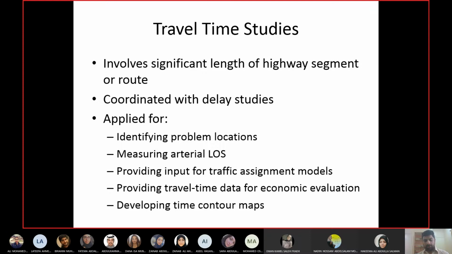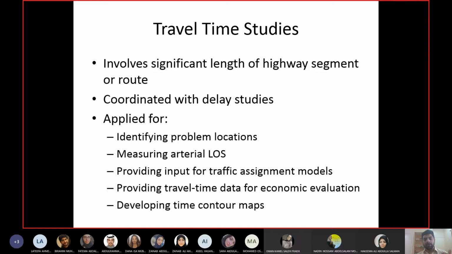So for a travel time study, the requirement is that you should be doing it for a significant length of the highway, the significant length of the road. That length of the road can be a whole segment, which will still be a long segment. It can be a route as well.